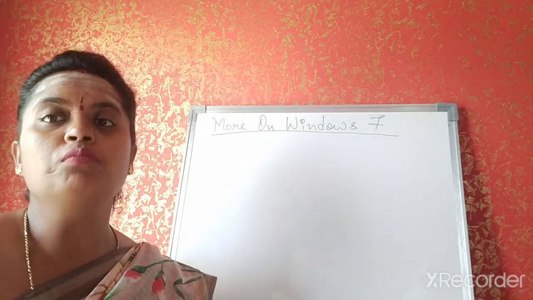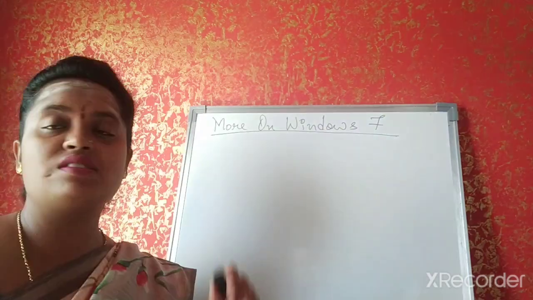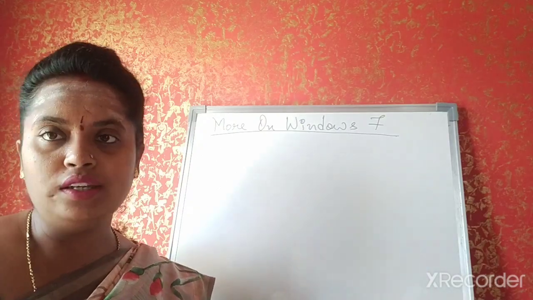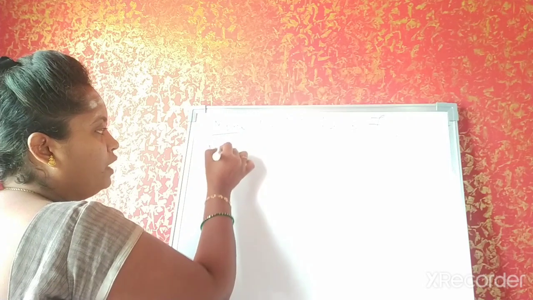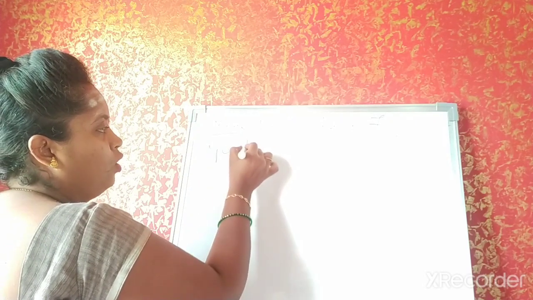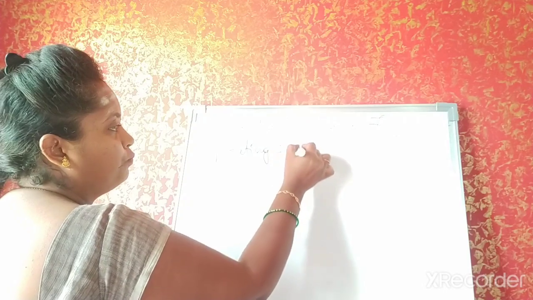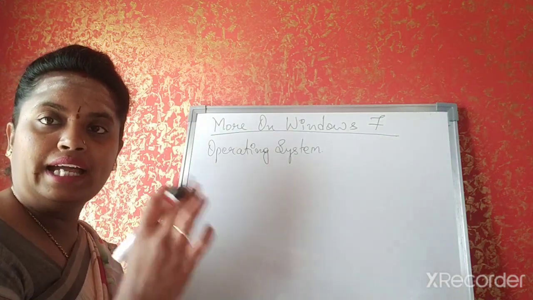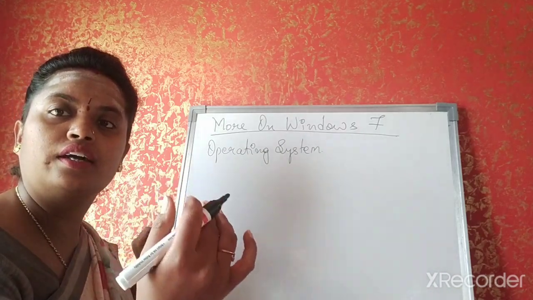Today you will be learning more on your MS Windows 7 application. Fine, today you will be knowing more on this. So I think I had already said to you what is an operating system. What is an operating system? It acts as an interface between the user and the computer.